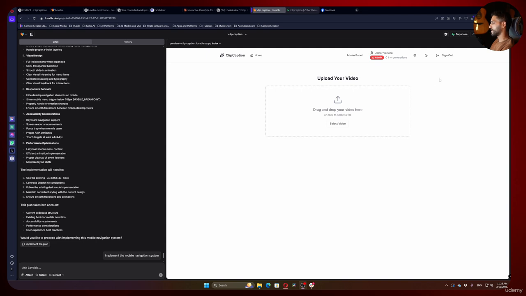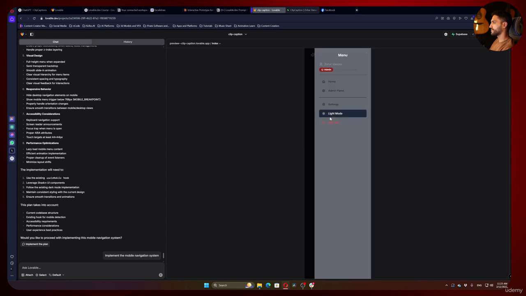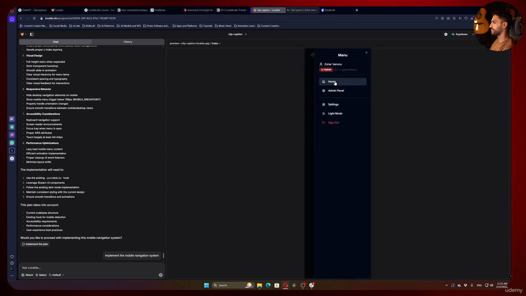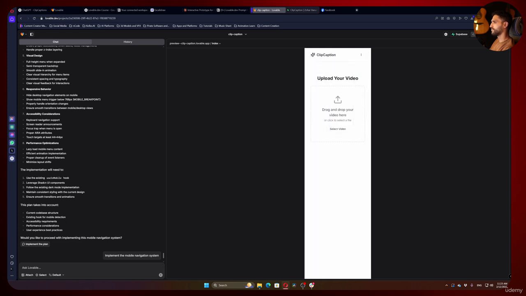Okay, great guys. So let's see how it looks. Now when I will transfer to mobile view, you can see, I can see everything. Let's go to admin panel and so on. So everything working great. I can even change to dark mode in mobile and so on. I really like it, honestly. And let's move on and continue develop our system.